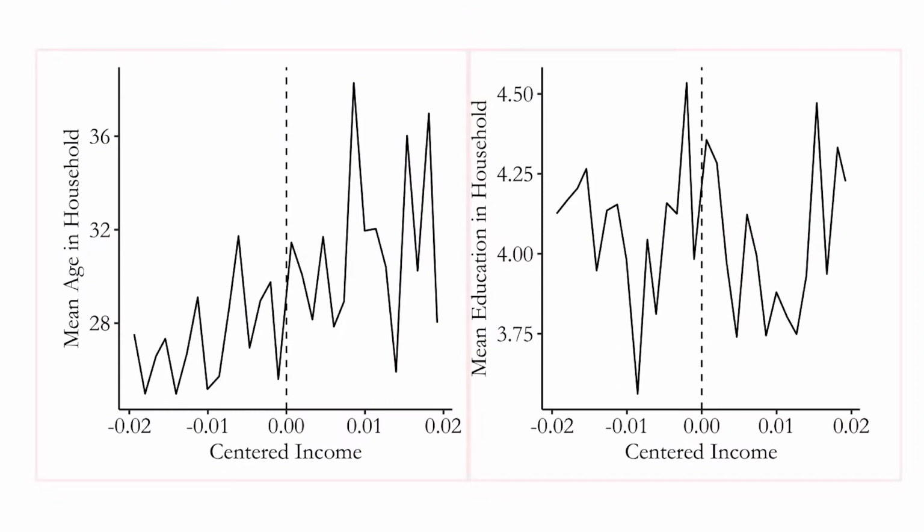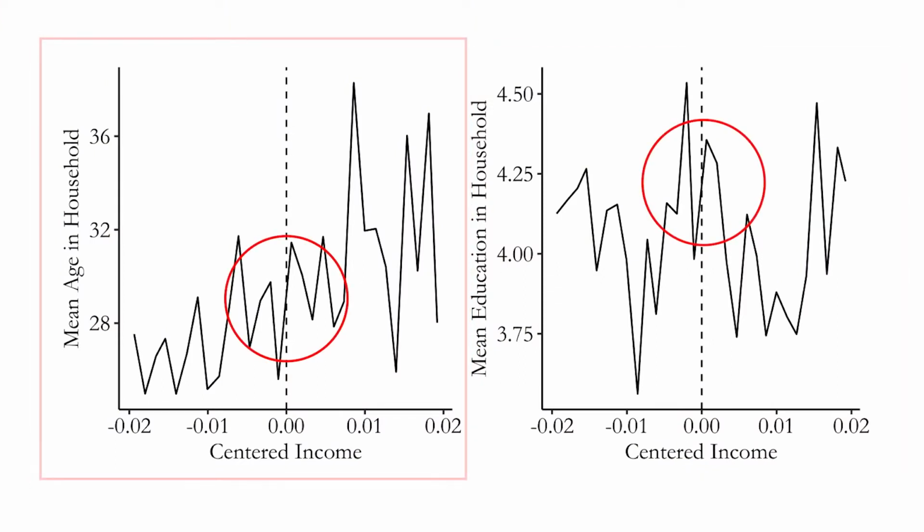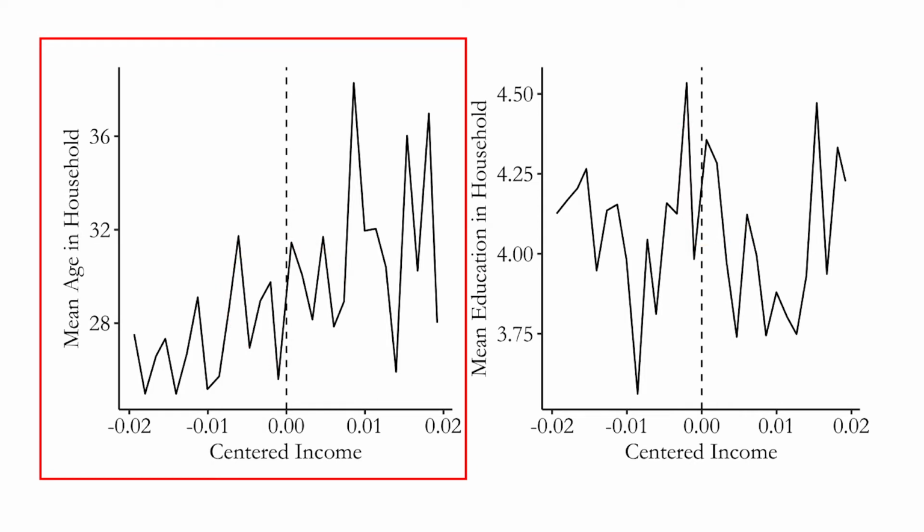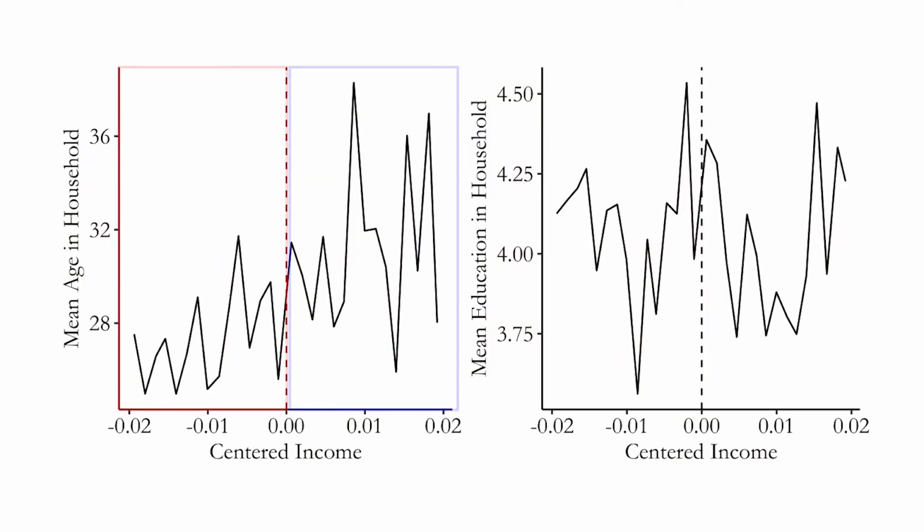And in both of these cases, things look pretty good, because we do not see a big jump right at the cutoff. If you look at mean age in the household, it looks like it's smoothly changing over the income distribution with slightly higher ages for slightly higher income households, which makes sense if you're earning more as you get older. But we don't see a big jump at the cutoff. Things are looking pretty much the same to the left and to the right of that dashed line.